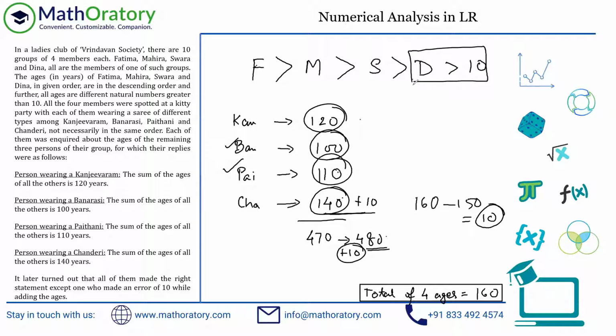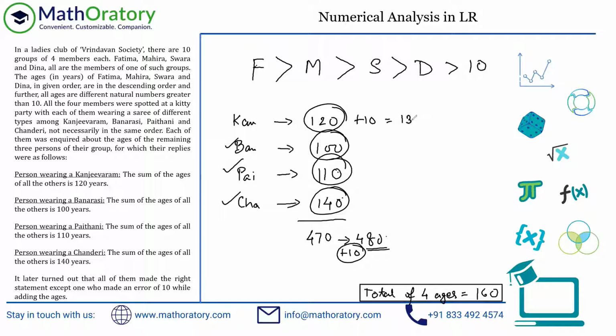All the ages have to be greater than 10. That was written in the original information, right? So basically 10 cannot be added here also, implying that obviously the one who is wearing the Chanderi sari is giving the correct information. So there is just one spot left. So this should be added to 10 and this total should be 130. So now we can actually figure it out.